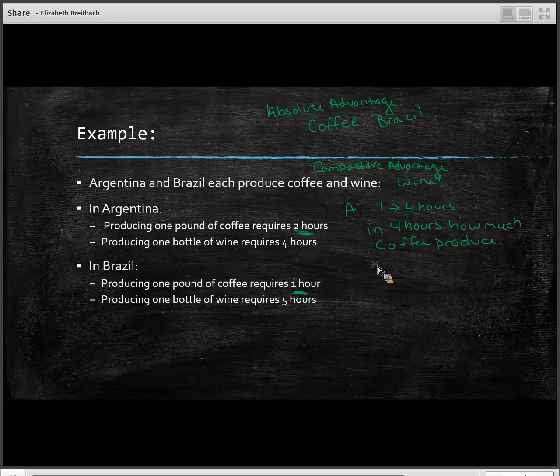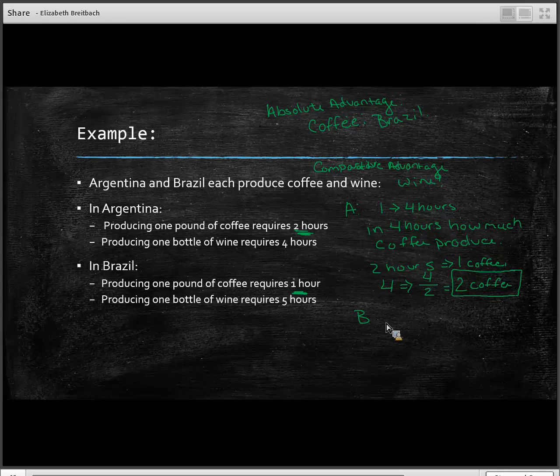Well, it takes us 2 hours to produce 1 pound. And so if we have 4 hours available to us, we could have produced 4 divided by 2. We could have produced 2 pounds of coffee. And so the opportunity cost of 1 bottle of wine in Argentina is 2 pounds of coffee.